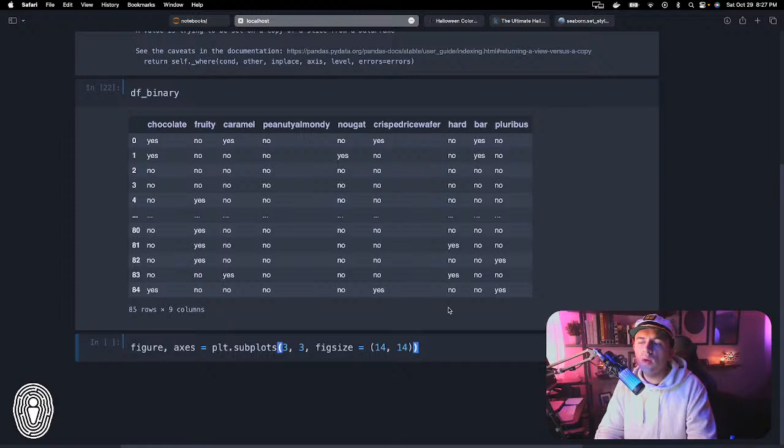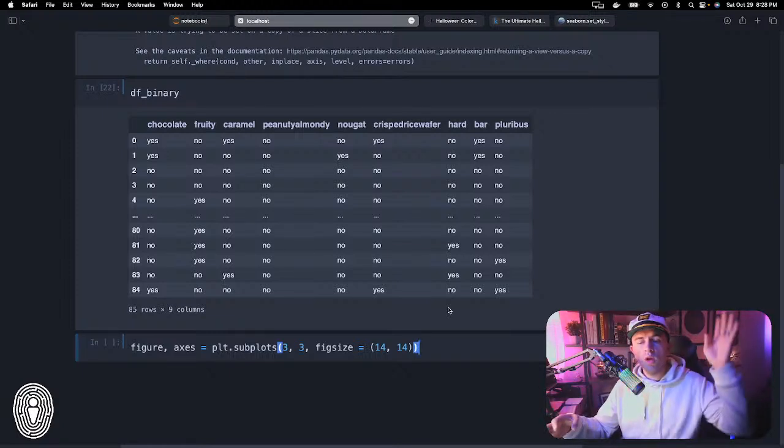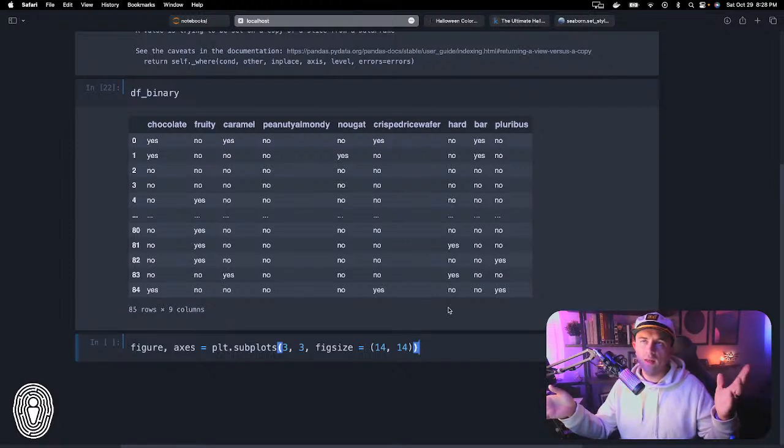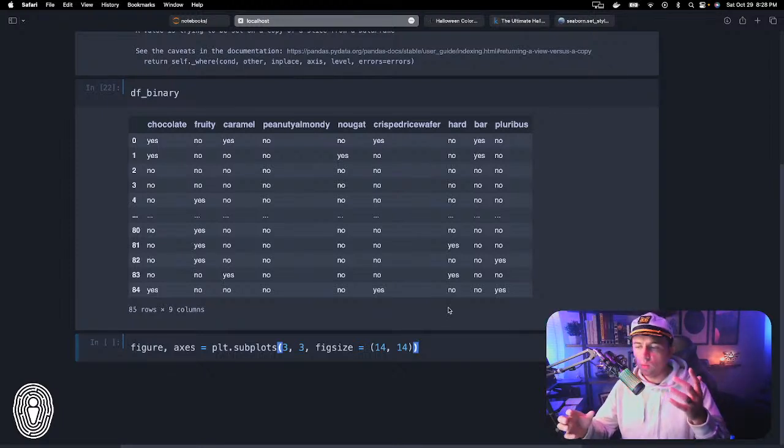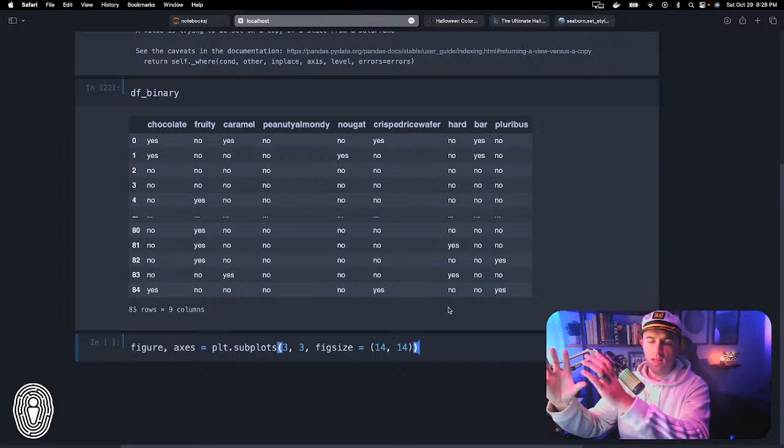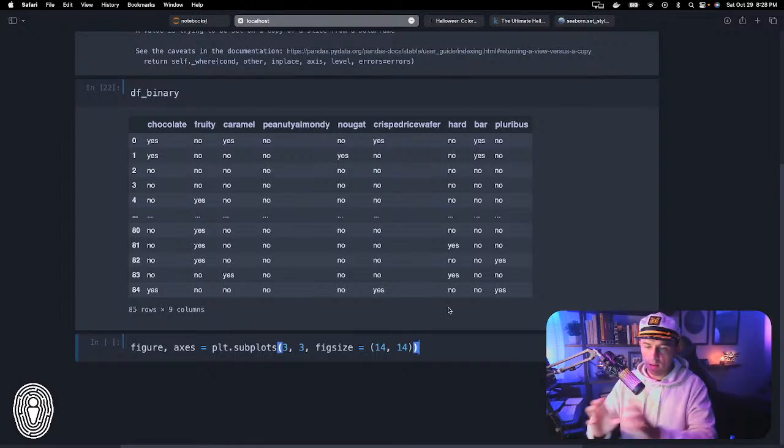Now I'm going to create a for loop, and what this for loop is going to do is iterate through all of these columns and create the visualization appropriately. Whenever we create the visualization with countplot, we are going to set two coordinates, an X and a Y coordinate, that say, okay, for our first visualization, do it here, and then here, and then here, and then here, and then here, and here.